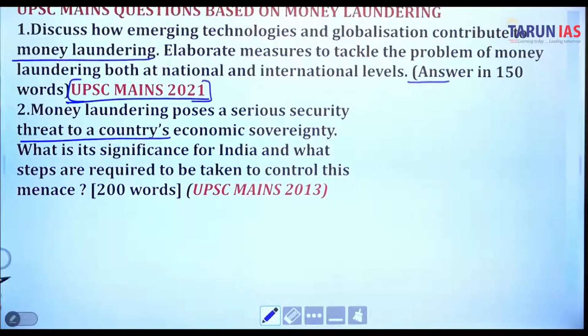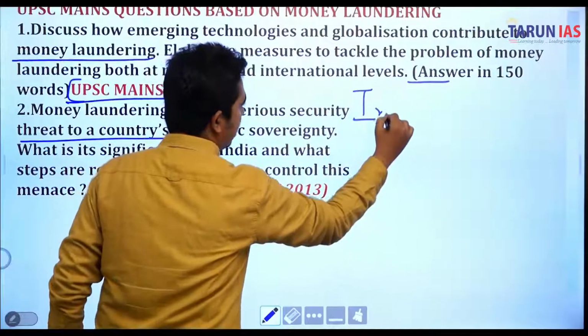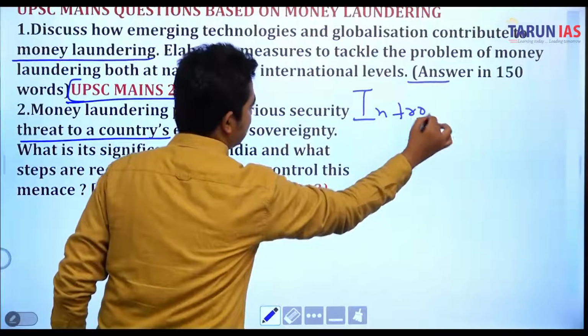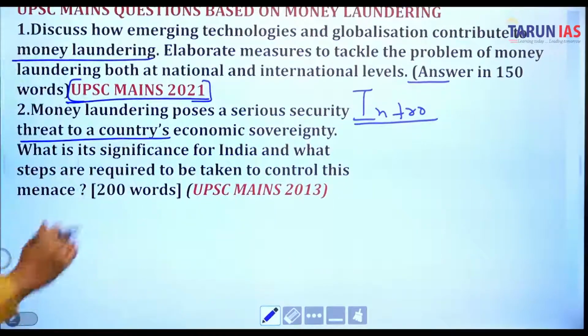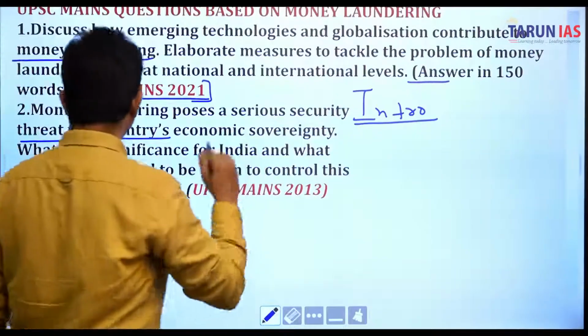So basically for the first question, how to write it: first you have to define what exactly money laundering is in the introduction part. Later you can think about how emerging technology is being used for money laundering.